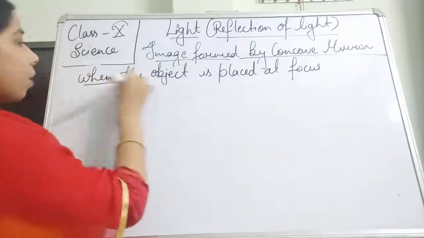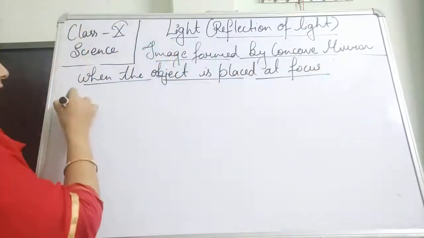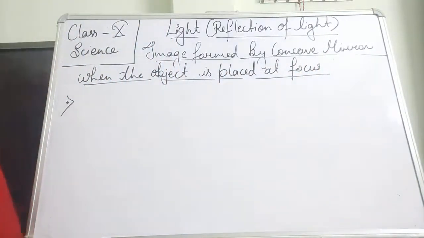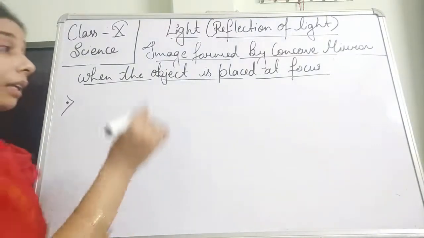What happens when the object is placed at the focus? You will find that the image formed will be at infinity.